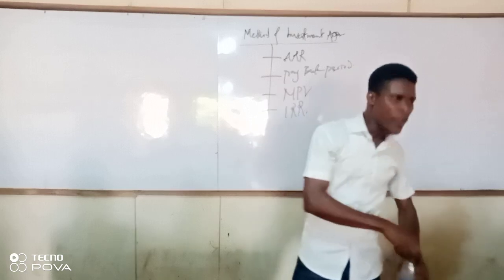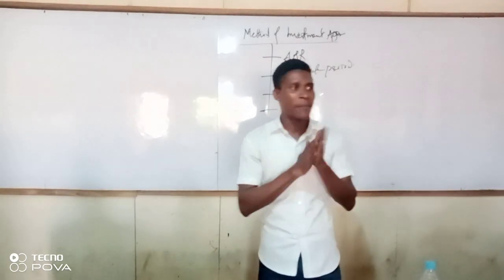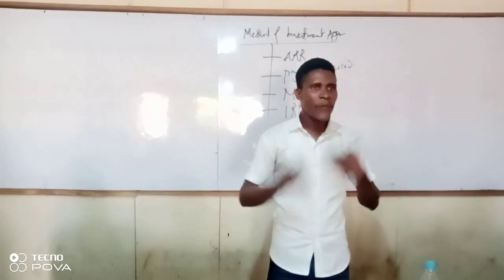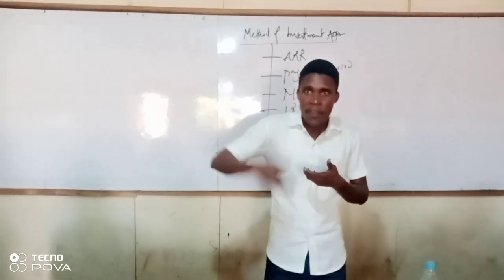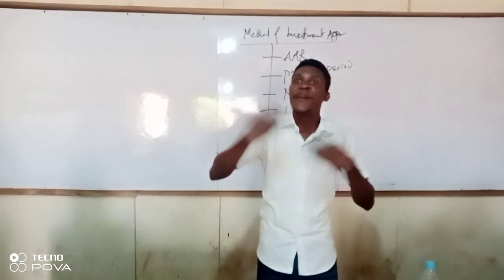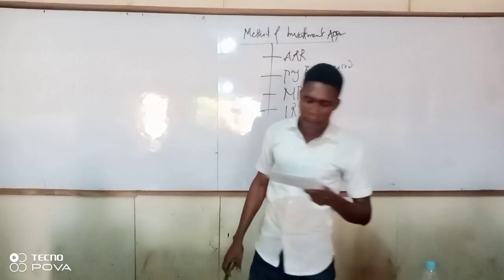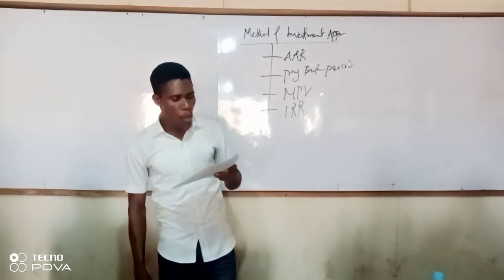Now, each of these methods, you can use any of them to appraise your project. But sometimes the reason for your appraisal will determine the method that you should use. Each method of appraisal considers a different financial aspect of the proposed capital project.